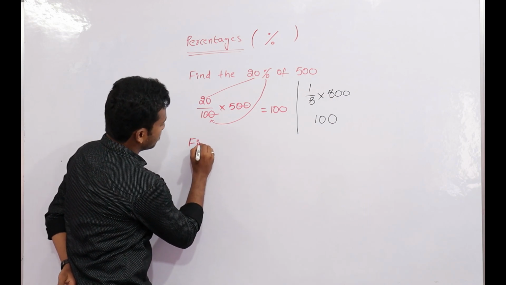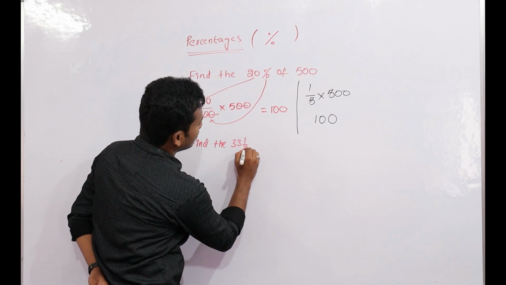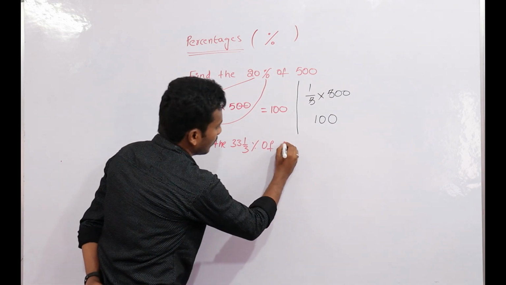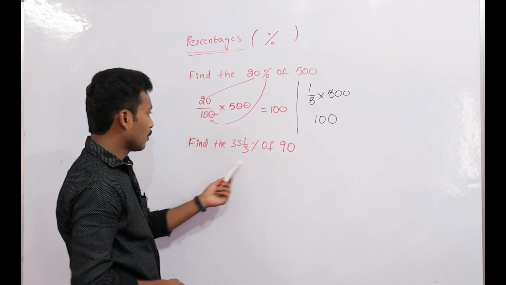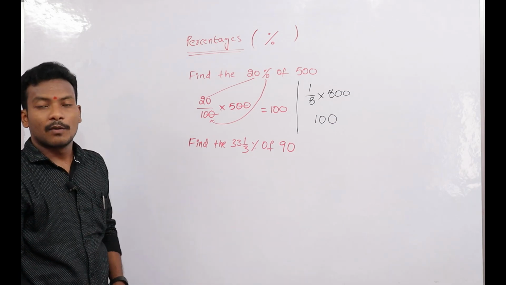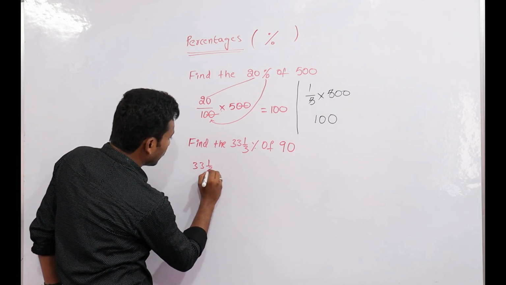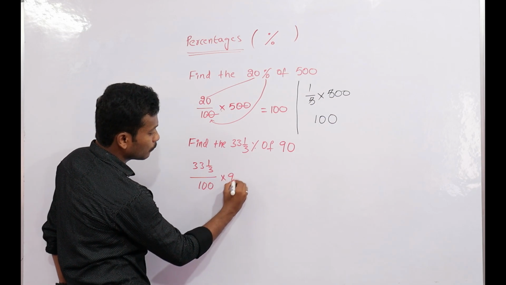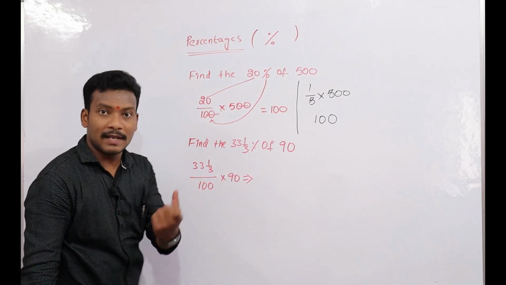Whenever, now look at here. Find 33 1/3% of 90. Like that question came. What can we do first? 33 1/3 by 100 into 90. 33 1/3 is a mixed fraction.